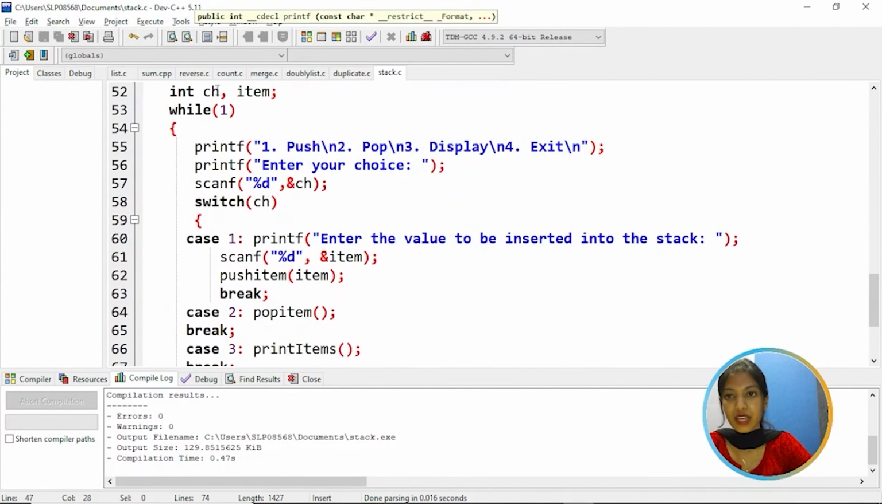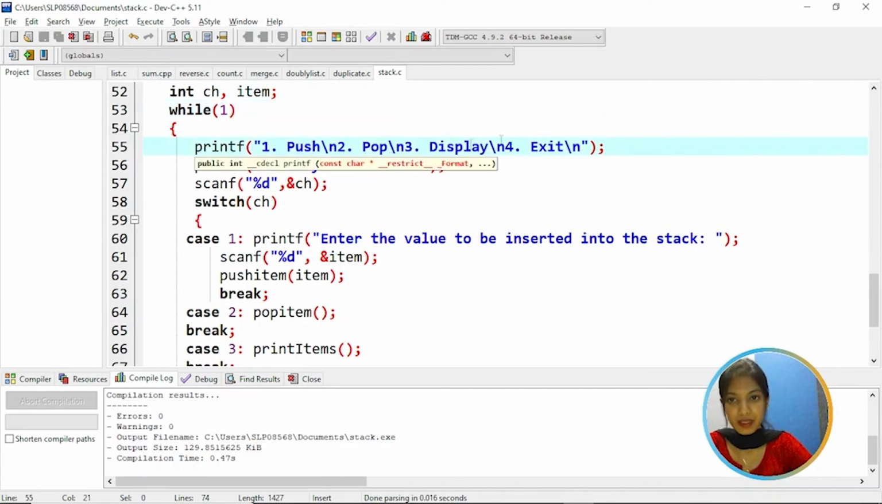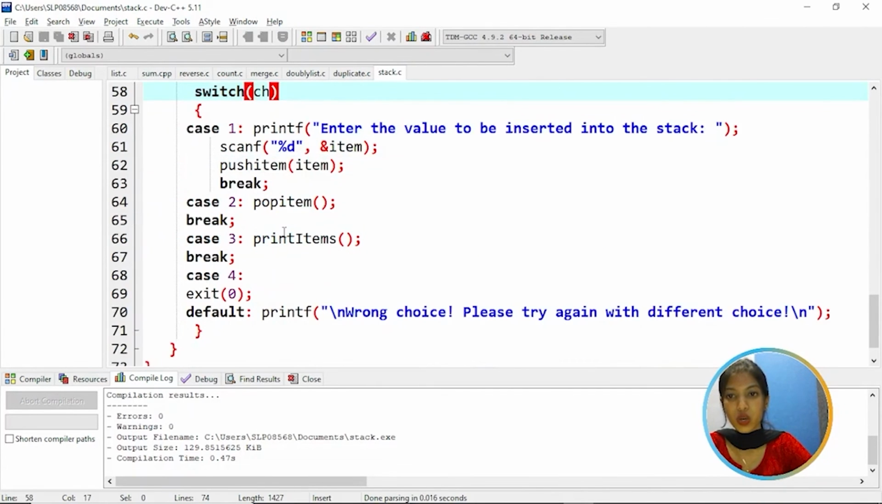So coming to the main function, here we are having a choice and then item. While 1, using while condition, it's asking options, that is push, pop, display and exit. So first asking enter your choice. So if you enter the choice, in case 1, we are going to insert the item into the stack. So we are calling the push function, that is push item function.